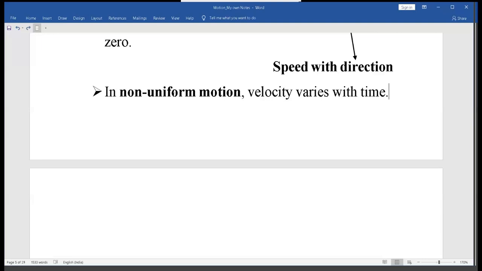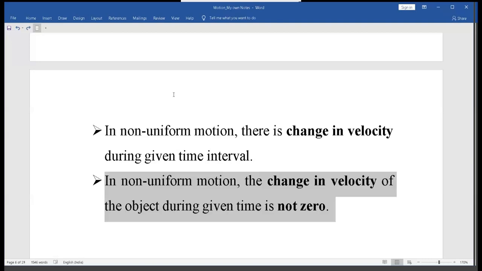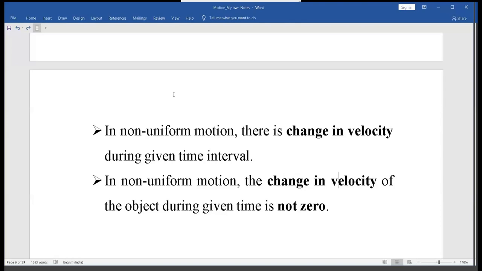Okay. Now, when we say this, we can also say that in non-uniform motion, there is change in velocity of the object during given time interval. And this is not zero, right? So, in non-uniform motion, the change in velocity of the object during the given time is not zero.